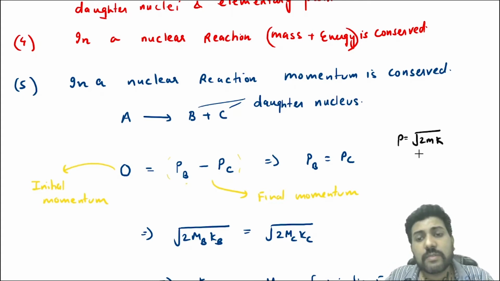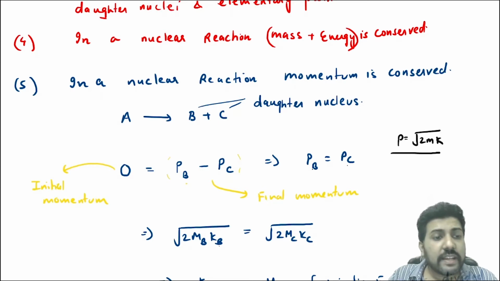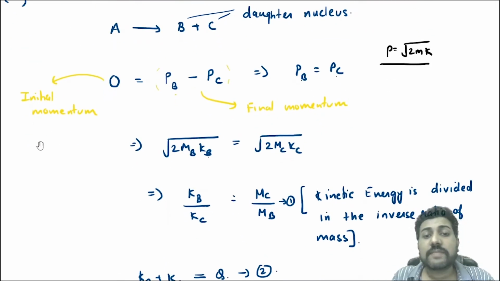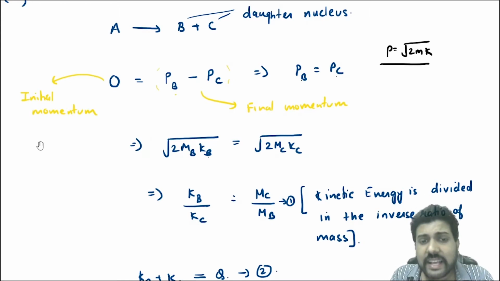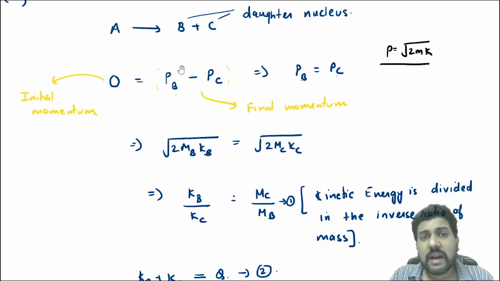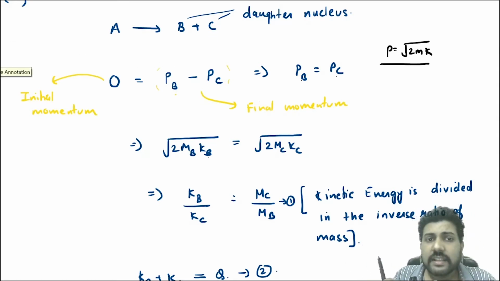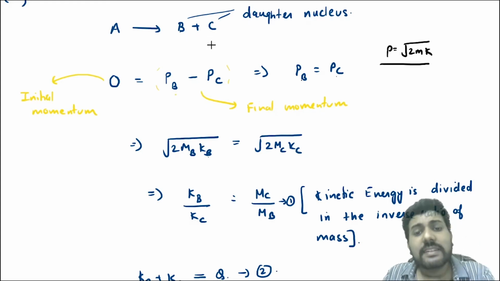The momentum is equal to under root 2mK. So you will say that under root 2 mb Kb is equal to under root 2 mc Kc. Now when you square it, you will get Kb by Kc is equal to Mc by Mb. Now this is very important because this says that the kinetic energy is divided between B and C in the inverse ratio of mass. So whatever Q value is released, some of that energy is with this, the other is with this, right? Now, the energy is distributed between B and C in the inverse ratio of mass.